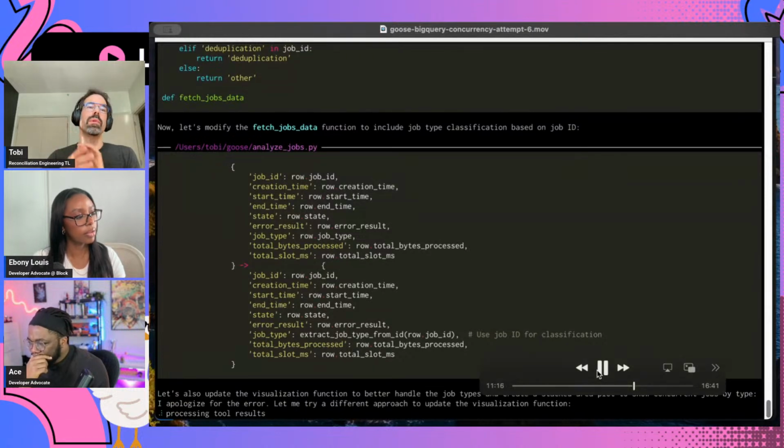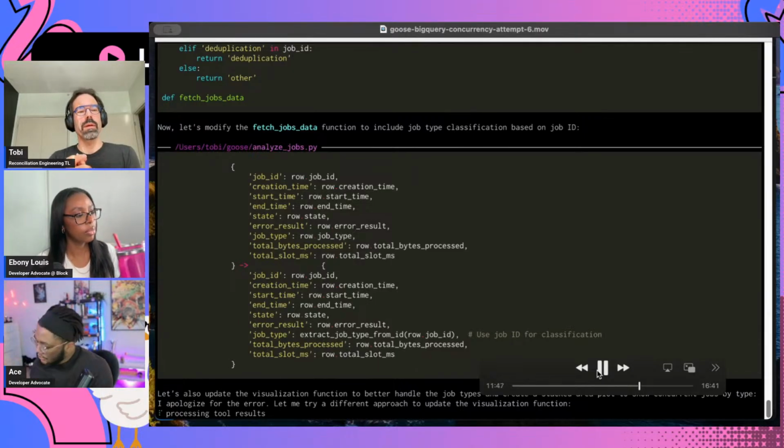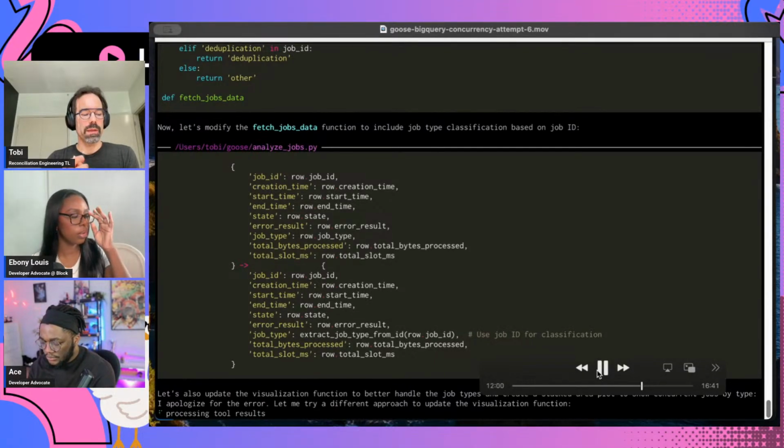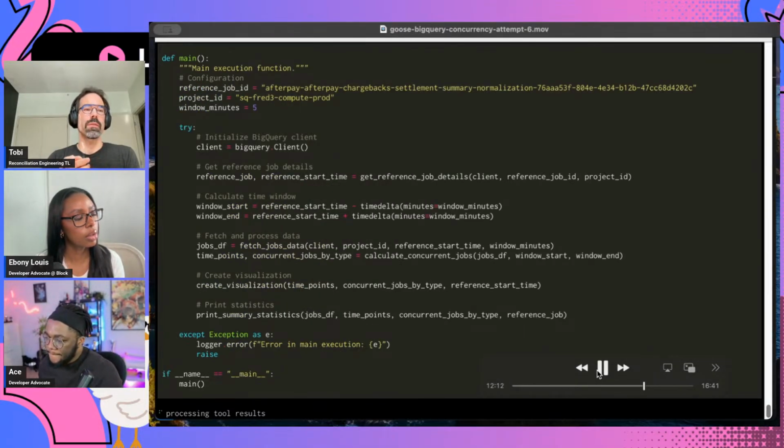I mean, I told it that before, but instead of categorizing all jobs as query, I gave it a little more pointers on how to categorize jobs based on the job ID. Right. And I've seen this done in different ways too. When I was doing this originally, I think the difference might be because it was reading the output from the BigQuery commands itself into the LLM. So it figured out how to categorize the jobs by itself.